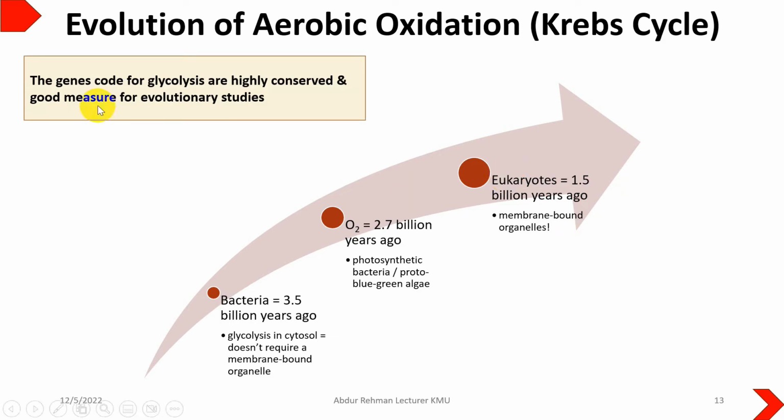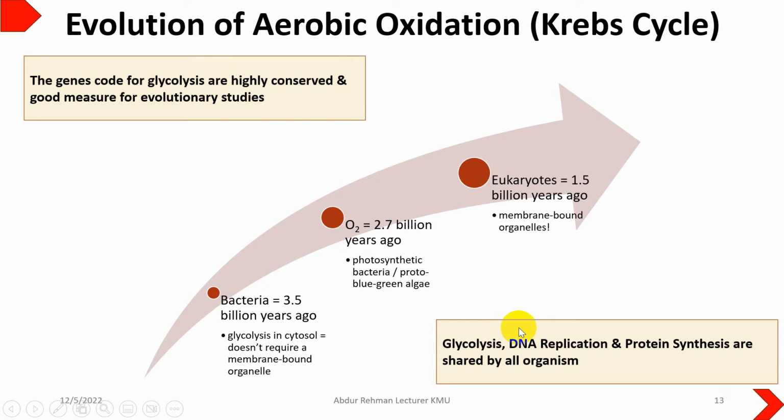So if we look into the genetic analysis of those species, the genes which are responsible for glycolysis are highly conserved. This means these genes for glycolysis will be present. You will find them in bacteria, which are very ancient, that is 3.5 billion years ago, and certain other bacteria, as well as in eukaryotic cells. So that gives you the evolutionary evidence that glycolysis is a very ancient process as compared to the Krebs cycle, which developed later on when oxygen was available.